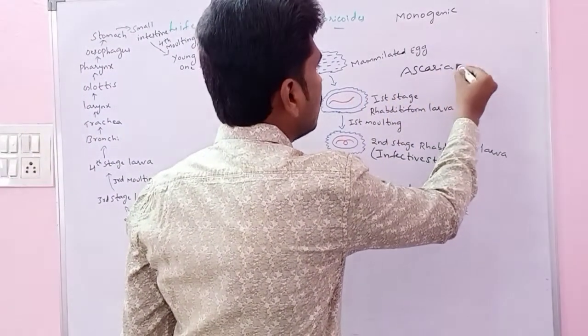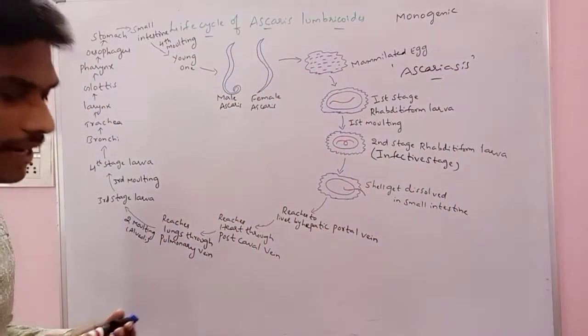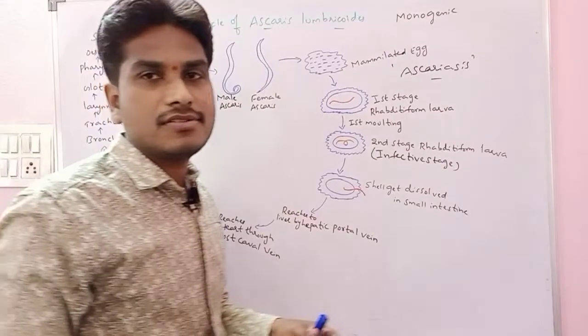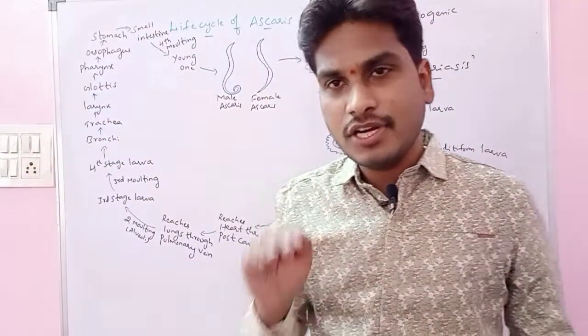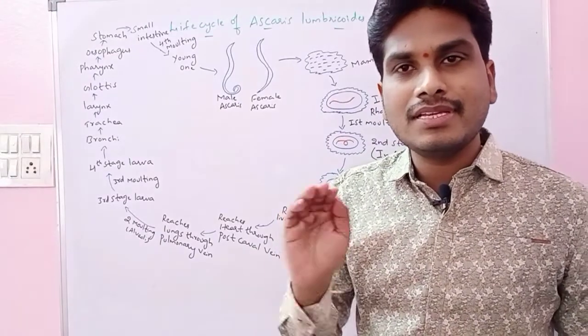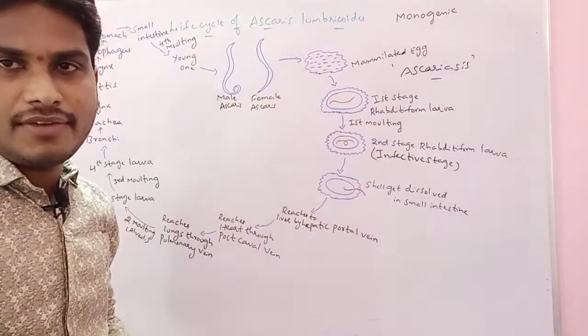a disease known as what? Ascariasis. What are the symptoms of ascariasis mainly? The main symptoms of ascariasis consist of what? Nutritional deficiency and stomach pain here. Right? In children, stunted growth is seen because of the ascariasis, because of the nutritional deficiency.